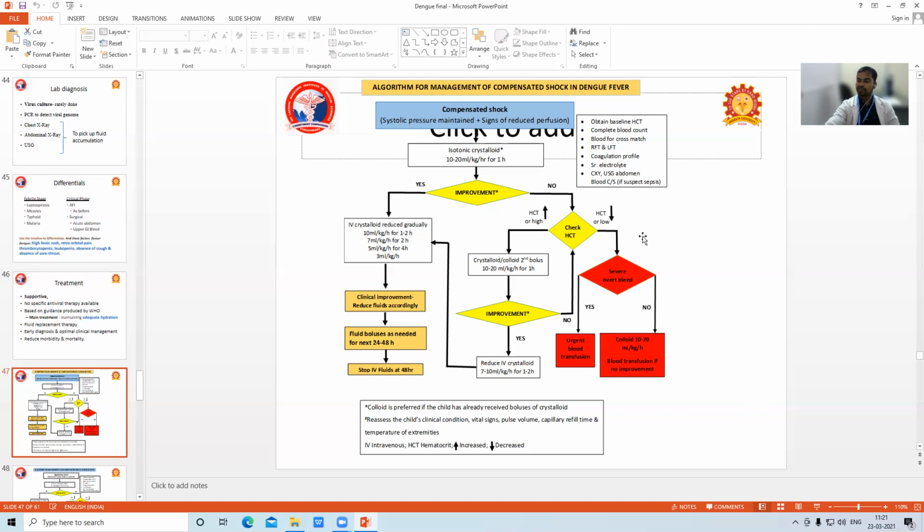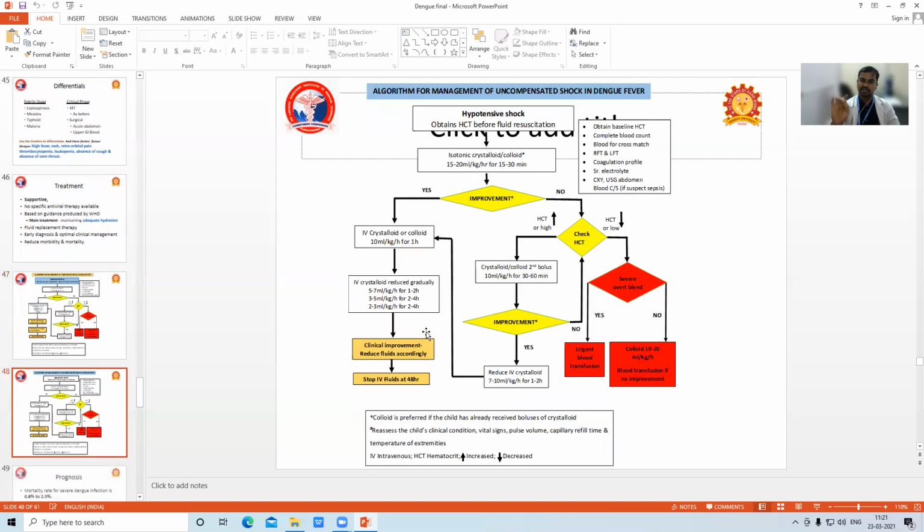Clear? So give fluid, then see the response, whether the child has improved or not. If no improvement, do hematocrit. If hematocrit is high, it means the child needs more fluid. If hematocrit is low, look for evidence of bleeding. If bleeding is there, transfuse blood. These are the management of dengue fever in compensated shock.